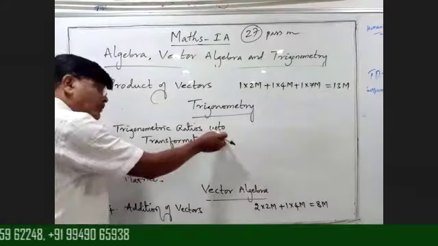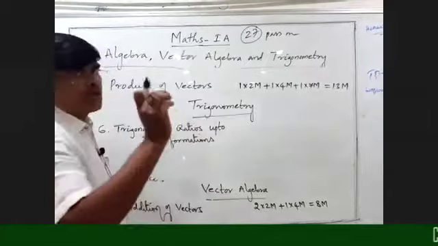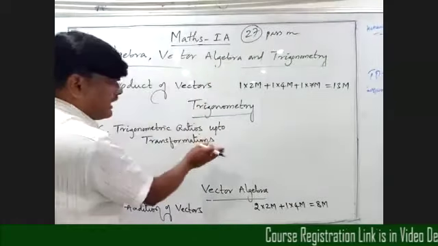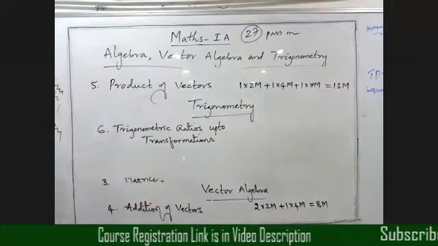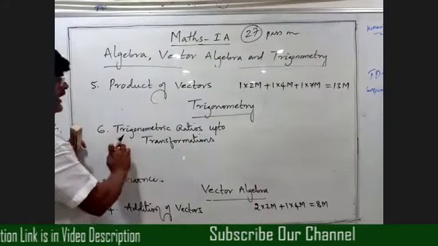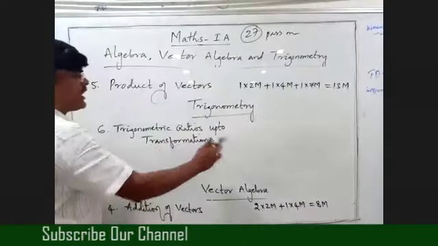Up to transformations means in this we have some subtopics. I will explain in the class, beta. Okay. So just write down this topic. Trigonometric ratios up to transformations.